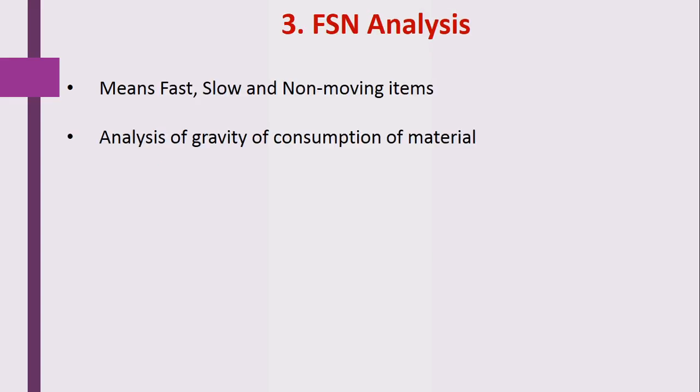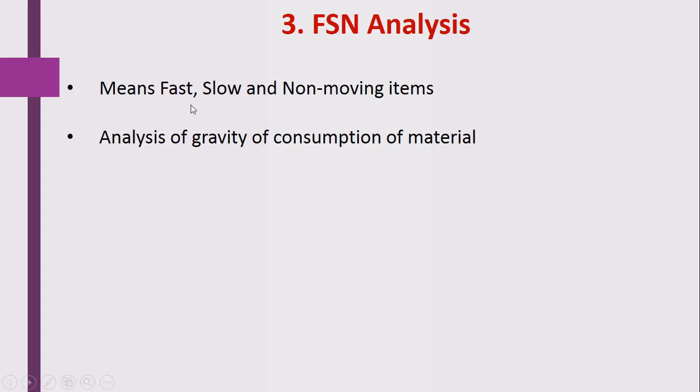So let's move forward. Here we will see the third technique, that is FSN analysis. FSN, that is F means fast, S means slow and N means non. So these materials are categorized under these three categories, that is either that material is fast moving, slow moving, or that particular product is non moving. So by using these categories, the materials to be procured are decided.